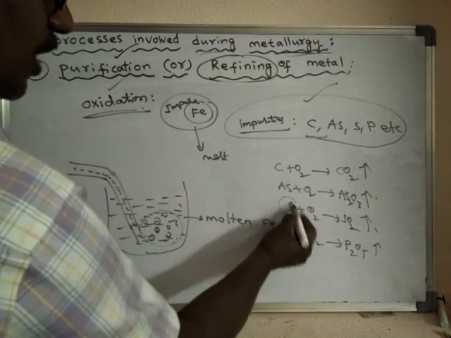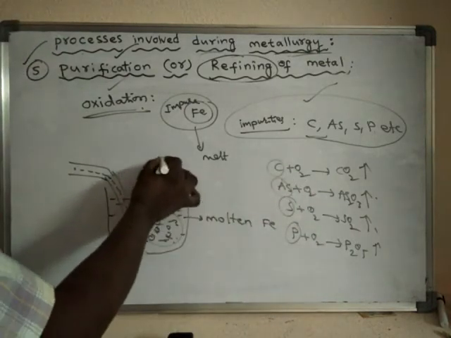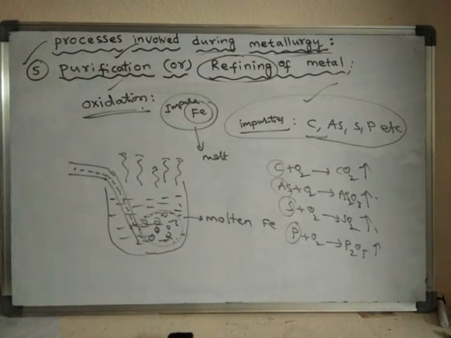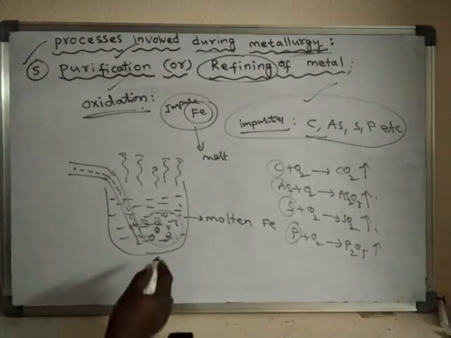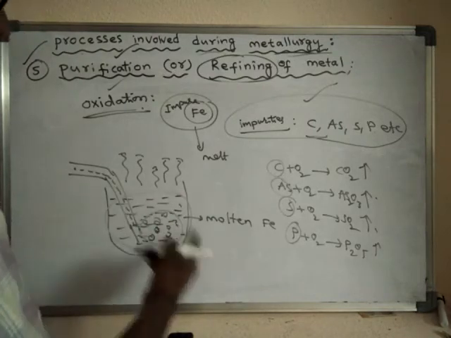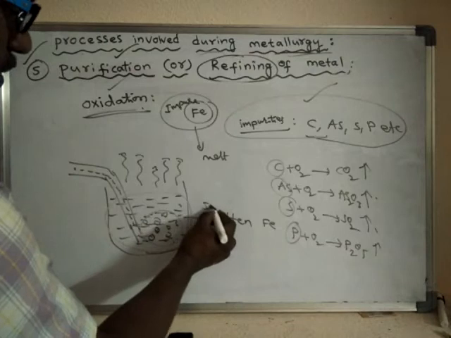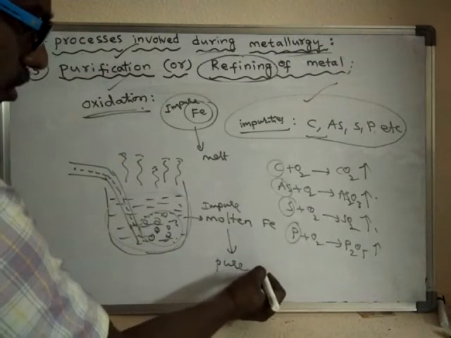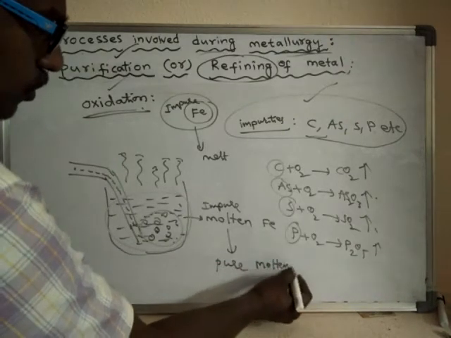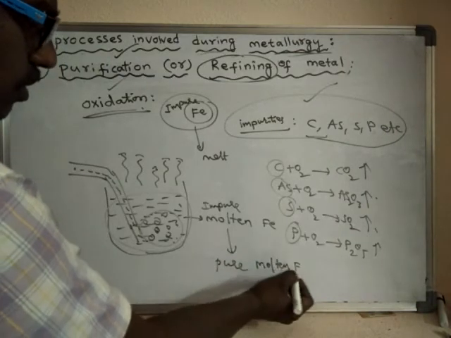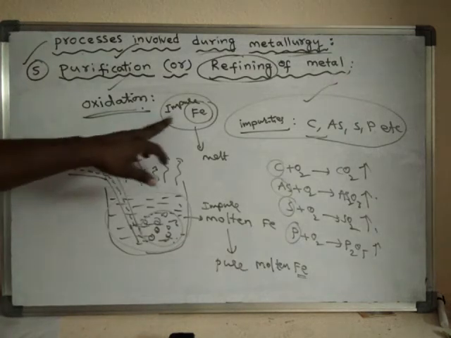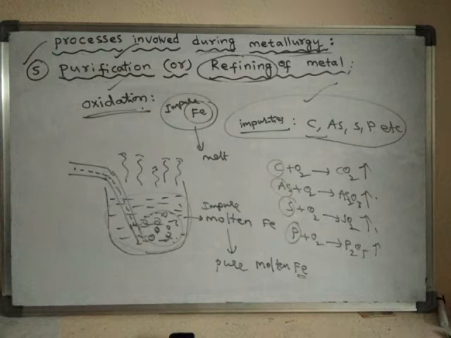So these impurities are converted into gases and they escape from the molten iron. These gaseous products are blown out of the molten iron into the atmosphere, and finally the impure molten iron is converted to pure molten iron. So like this, the oxidation method is used for the purification of impure iron.